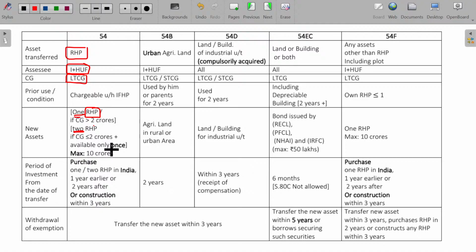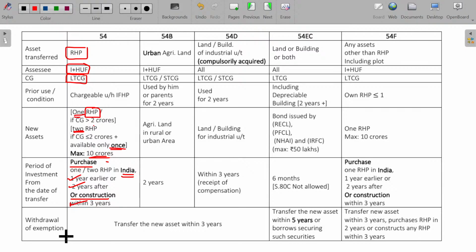This 2 house property deduction will be applicable only once in your lifetime. And of course, the maximum deduction is possible only to the extent of 10 crores. The new residential house property can either be purchased or constructed. In case of purchase, it should be purchased within India, either 1 year earlier or 2 years after the date of sale. In case of construction, it should be within 3 years after the date of sale.